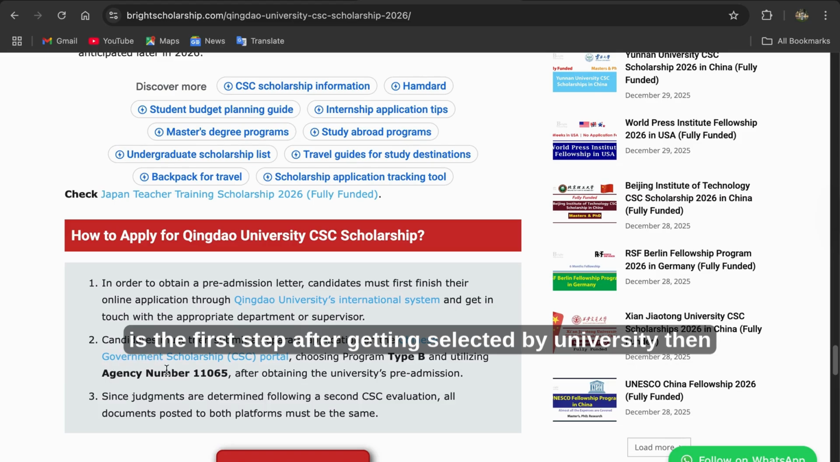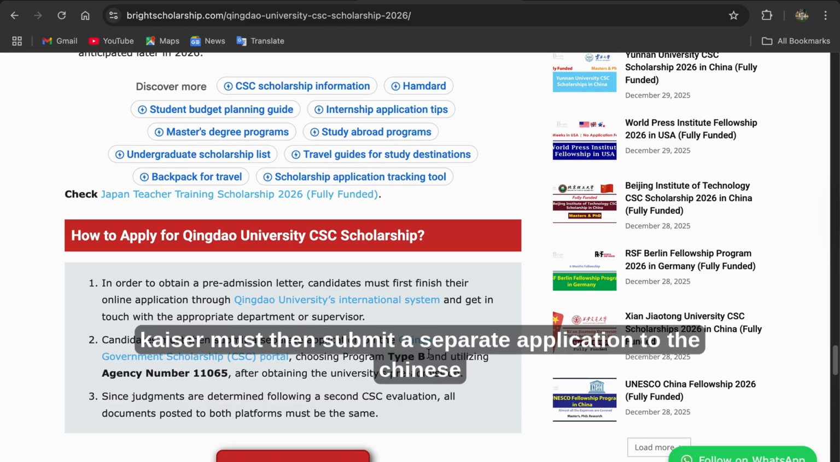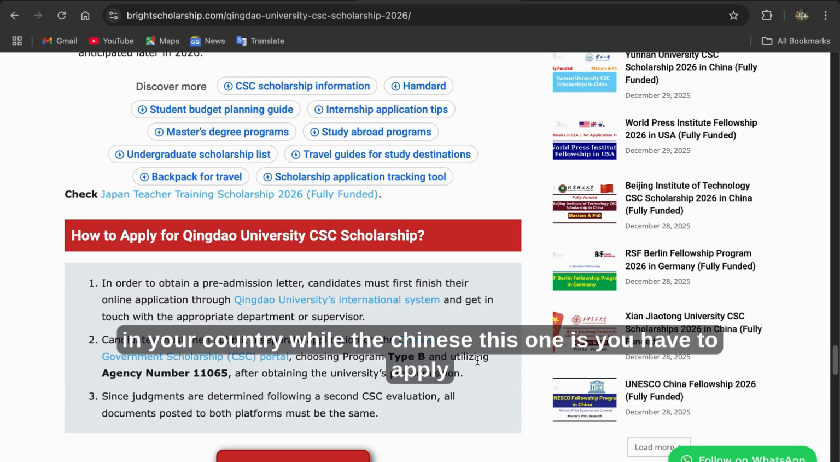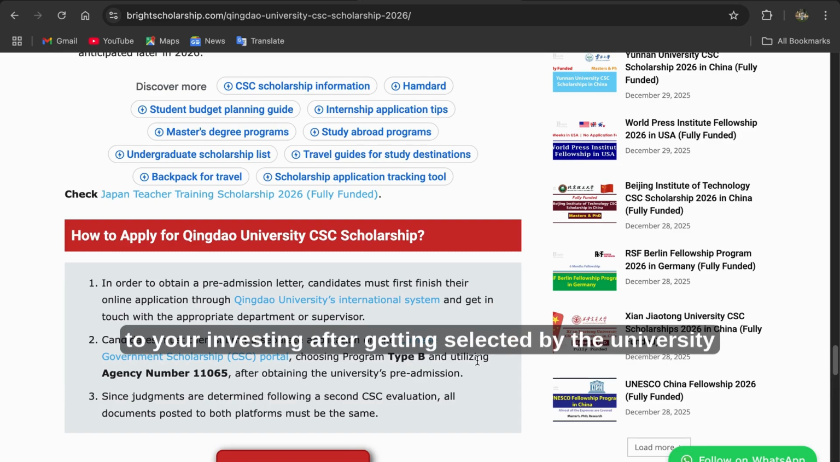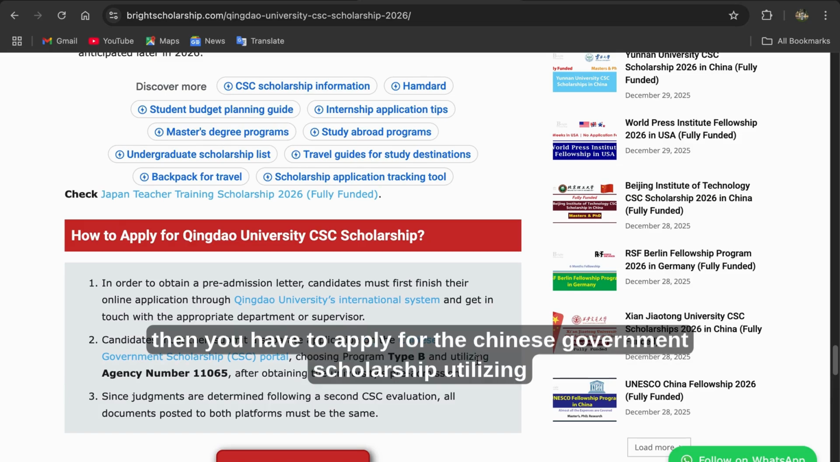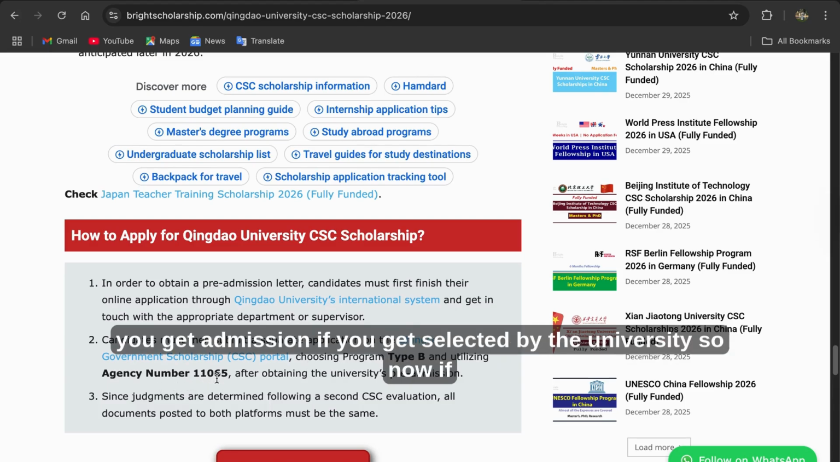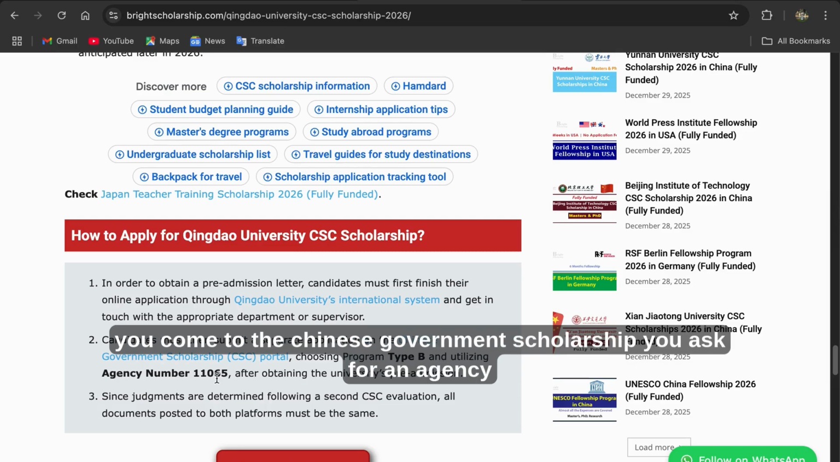After getting selected by the university, the candidate must then submit a separate application to the Chinese government scholarship, that is CSC. So choose program type B. I told you program type A is nominated by your country, by the embassy in your country, while for this one you have to apply to the university. After getting selected by the university, you then apply for the Chinese government scholarship, utilizing the agency; this is their agency number. So if you get selected by the university, when you come to the Chinese government scholarship, you ask for an agency number.